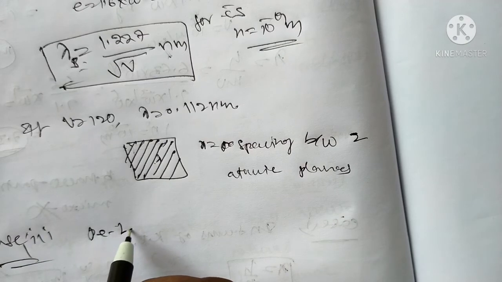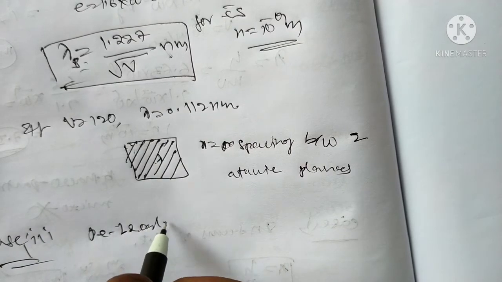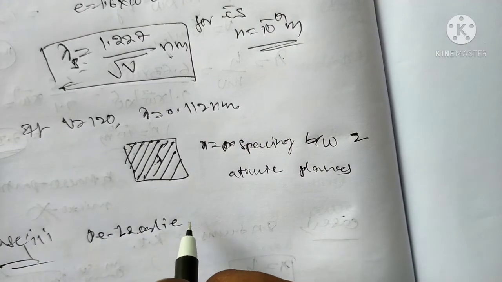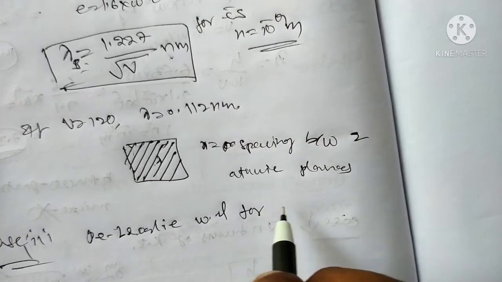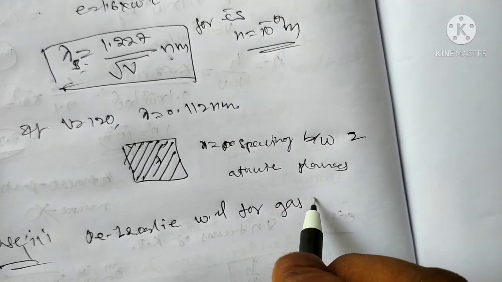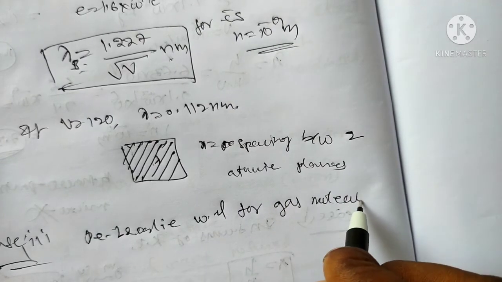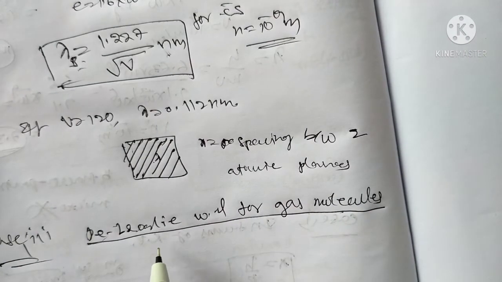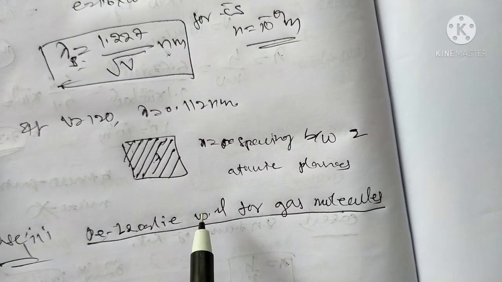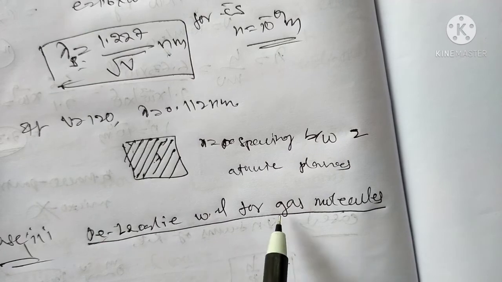Case 3. This is the de Broglie wavelength for gas molecules, the de Broglie hypothesis for gas molecules.